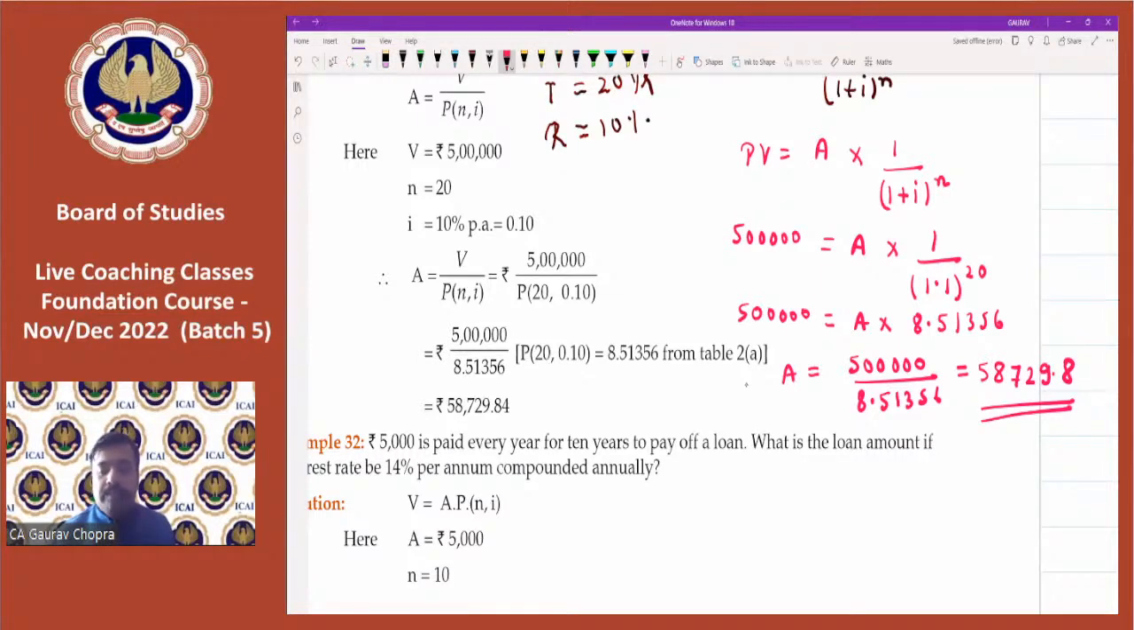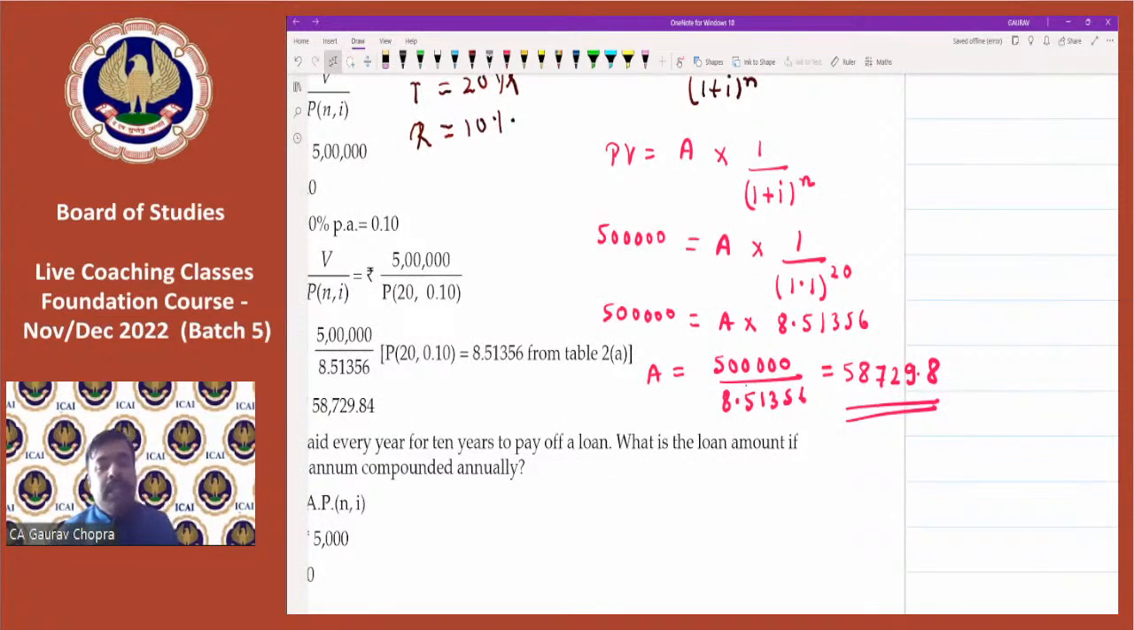All right. So you can do all this calculation on your calculator without writing a single letter on the paper. The complete question can be done on the calculator. First of all, calculate 1 divided by 1.1, then power 20. Press the GT button, save that into memory, then 5 lakh divided by that value, and then get the result.